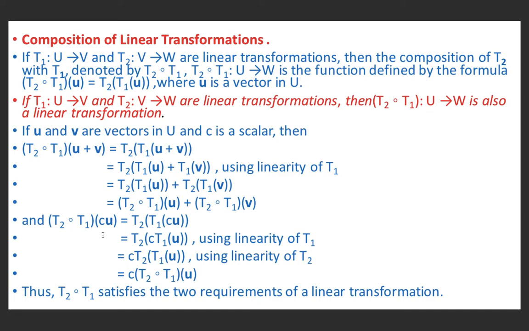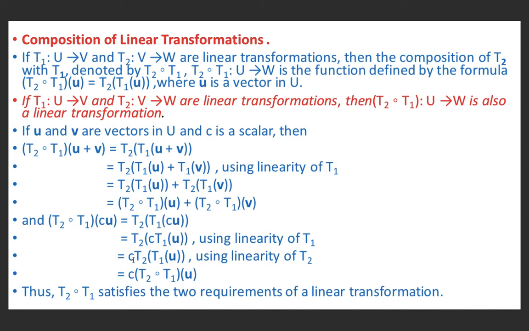Now we will check scalar multiplication. T2 of T1 of c u is equal to T2 of T1 of c u by the definition of composition. But T1 is a linear transformation, so it preserves scalar multiplication. So T2 of c T1 u. Again, T2 is a linear transformation, it also preserves scalar multiplication.